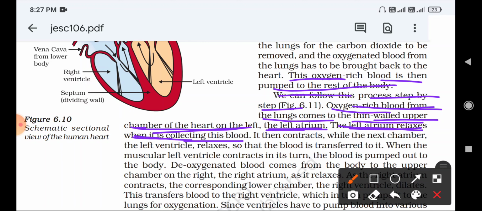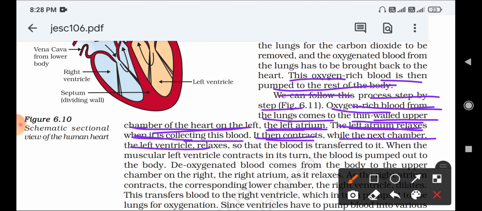It then contracts while the next chamber, the left ventricle, relaxes. First the left atrium relaxes when blood is collected, then it contracts.